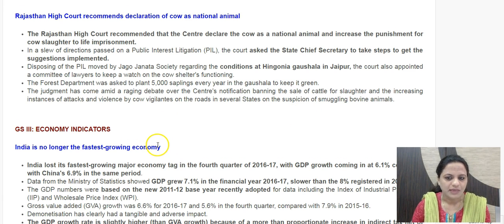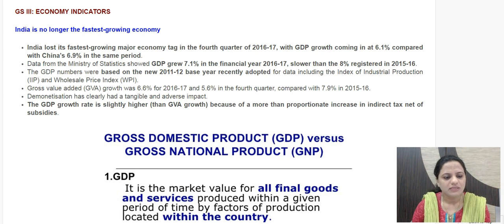The next news item is India is no longer the fastest growing economy. So India is no longer the fastest growing economy. We lost that tag because in the fourth quarter of the financial year 2016-17, GDP growth has come at 6.1%. So now China has overtaken us because China's economic growth is 6.9%. And so the GDP growth for the entire financial year 2016-17 has been 7.1%, and last financial year it was 8%. So this is based on the new base year which has also been selected, that is 2011-12 has been decided as the base year for all the data including IIP and WPI.